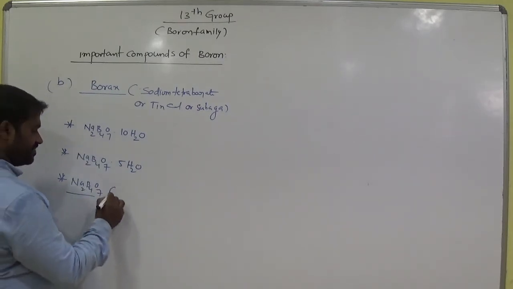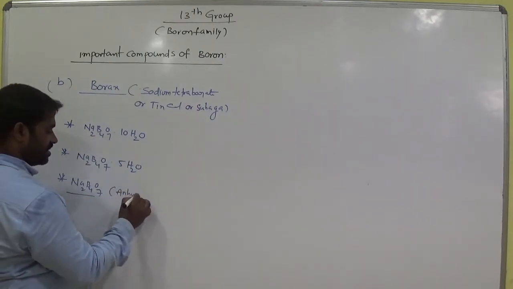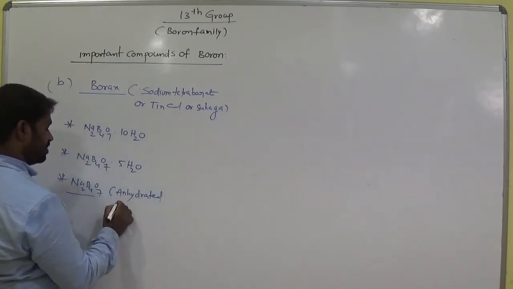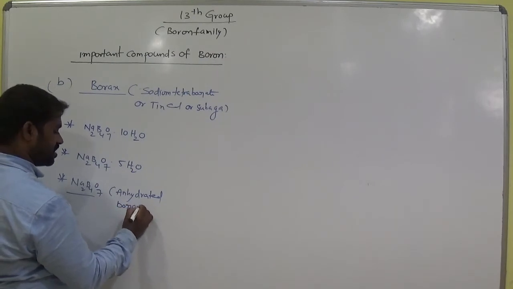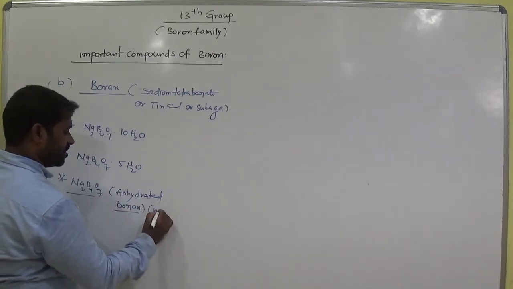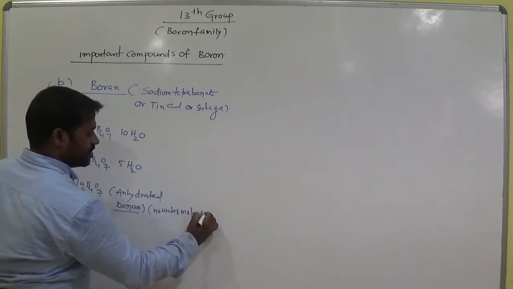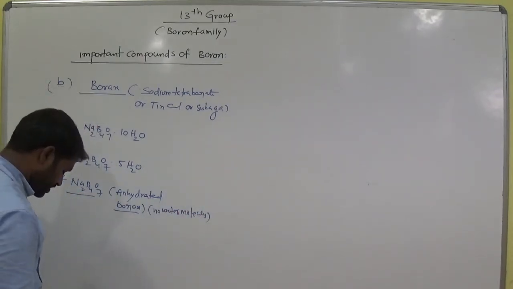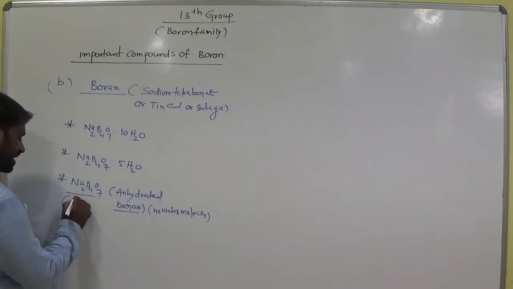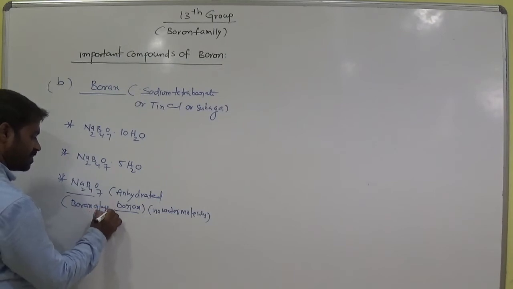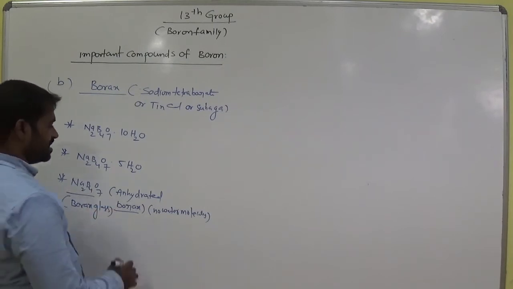This is anhydrated borax, that means no water molecules here. No water molecules, clear. This is also called borax glass.